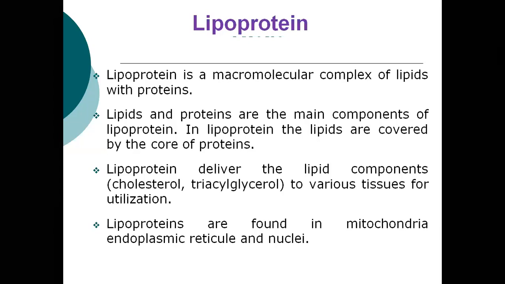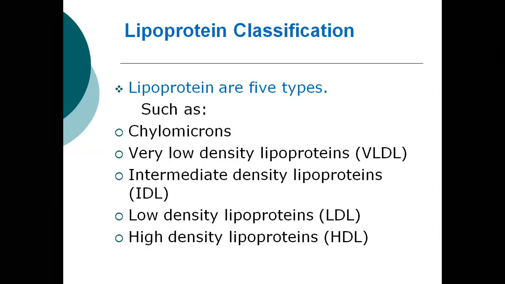Lipoproteins are found in mitochondria, endoplasmic reticulum, and nuclei. So lipoproteins are of five types: chylomicron, very low density lipoprotein, intermediate density lipoprotein, low density lipoprotein, and high density lipoprotein. The chylomicrons mostly contain fat. Very low density lipoprotein contains low protein. When you say low density lipoprotein, that means protein is low but high in fat. So chylomicron, very low density lipoprotein and low density lipoprotein are not good for our body, but high density lipoprotein is good for our body.